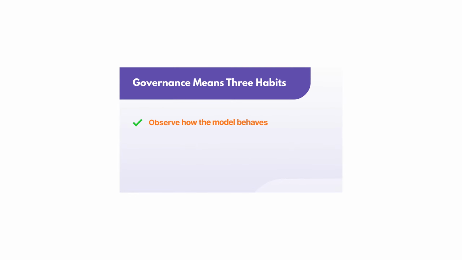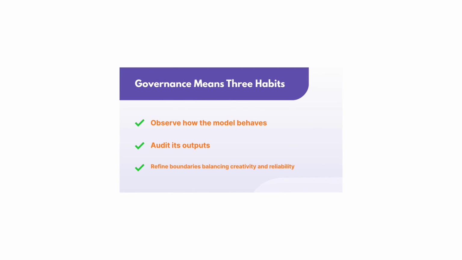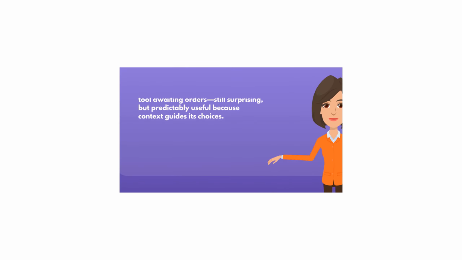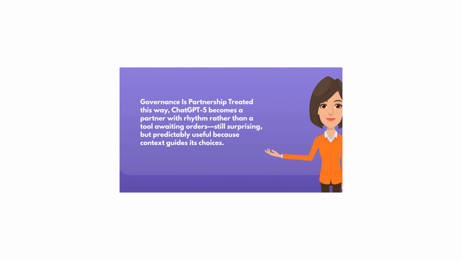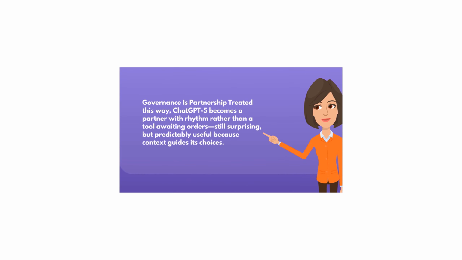Governance means 3 habits. Observe how the model behaves. Audit its outputs. Refine boundaries, balancing creativity and reliability. Governance is partnership. Treated this way, ChatGPT-5 becomes a partner with rhythm rather than a tool awaiting orders. Still surprising, but predictably useful because context guides its choices.